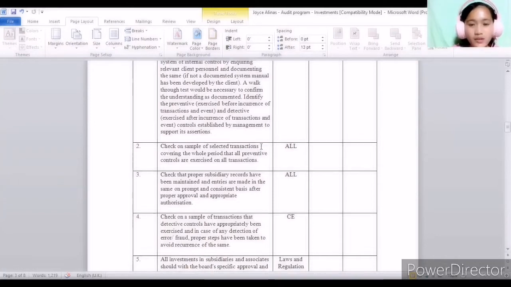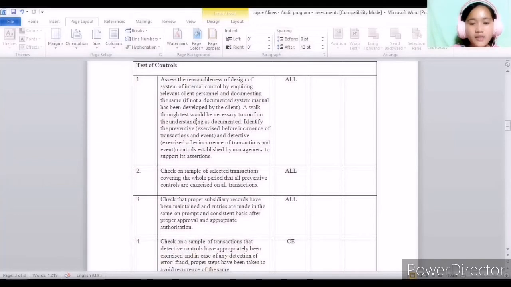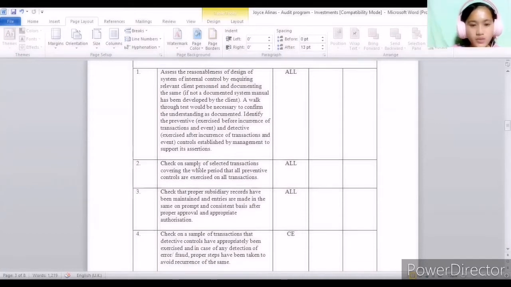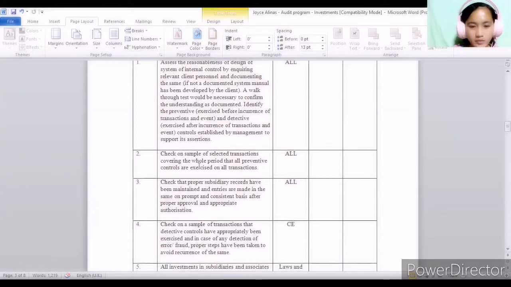These also cover all the assertions which test the accuracy, the existence, the valuation, and the presentation of transactions. This procedure is necessary to identify if the management takes actions to prevent some necessary risk from happening or some possible fraud from occurring in the management.